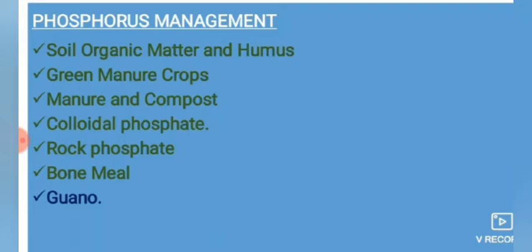Soil organic matter and humus are considered an important source of phosphorus for crops. Soil organic matter contains a variety of organic phosphorus compounds such as inositol phosphate, nucleic acid and phospholipid. Which sources are going to be fixed by soil organic matter? Inositol phosphate, nucleic acid and phospholipid.